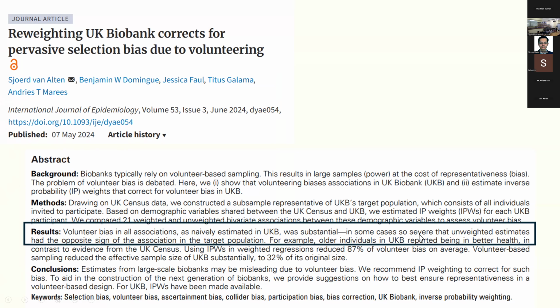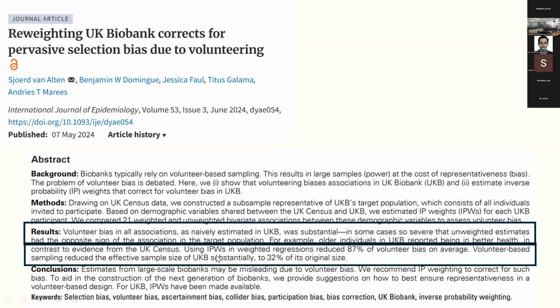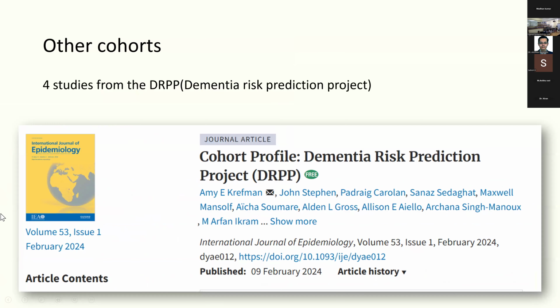In some cases, so severe that unweighted estimates had the opposite sign of association in the target population. For example, older individuals reported being in better health in the cohort, but if you look at the UK census, they were actually doing worse. And if you use some weighting, you will find that the sample size is equivalent to only 32% of its original size. So that's one thing to keep in mind, that the UK Biobank has a healthy volunteer bias.